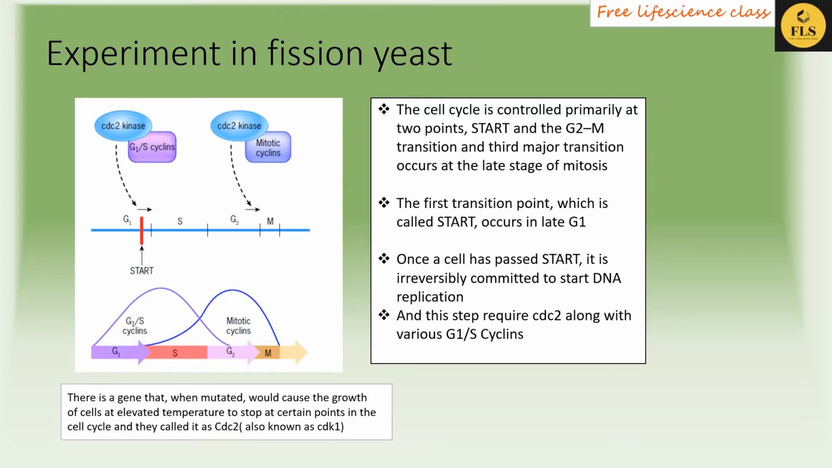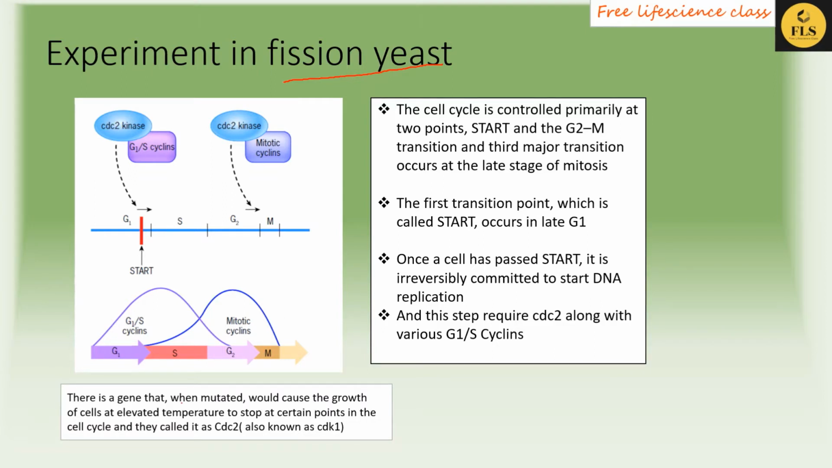This is an experiment which was done in the fission yeast. Paul Nurse at Oxford University, when doing the experiment, found that in fission yeast there are some proteins, protein kinases, CDK-like kinases, which help in passing the cell cycle. So he found it like this.